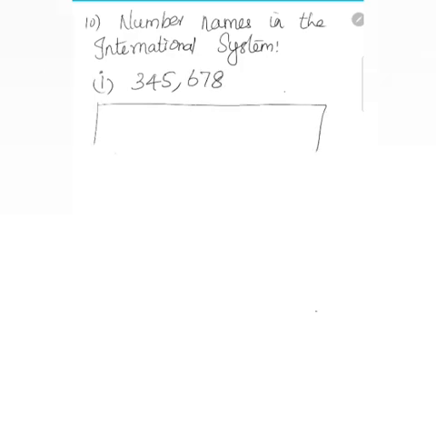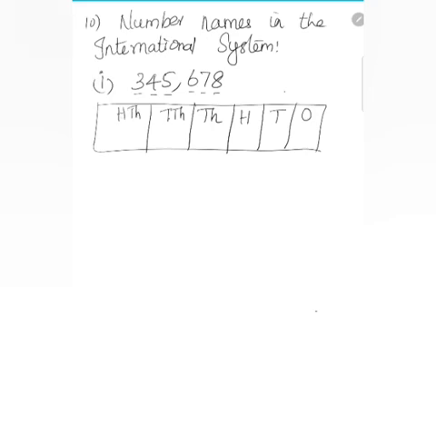Draw the table: ones, tens, 100, 1000, 10,000, 100,000. So 8, 7, 6, 5, 4, 3.